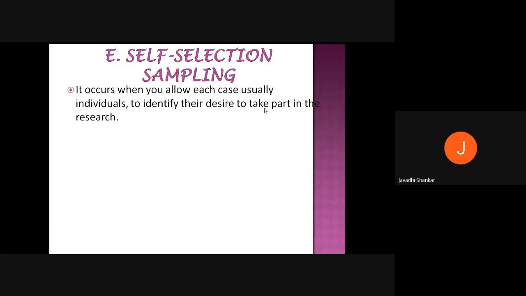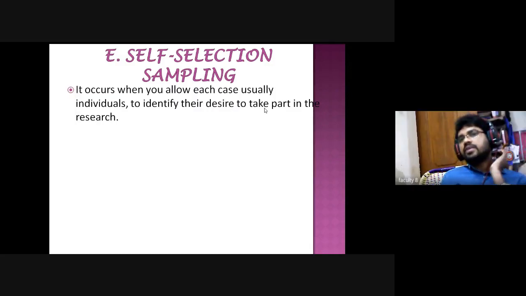Then self-selection occurs when you allow each individual case to identify their desire to take part in the research. For example, when you are visiting villages, most of the anthropologists will go and live with them and collect information from the people.